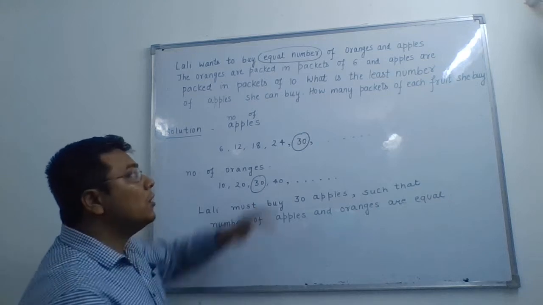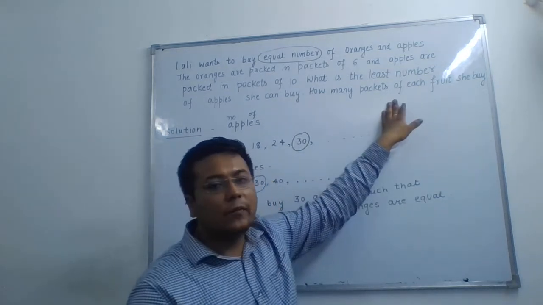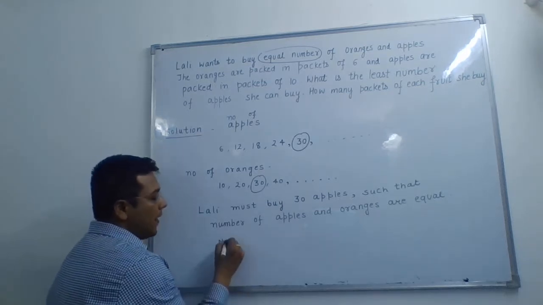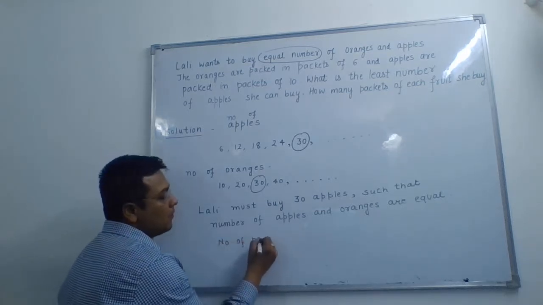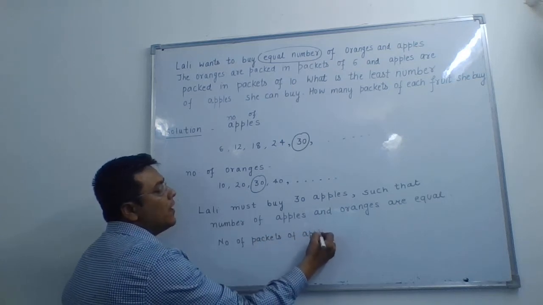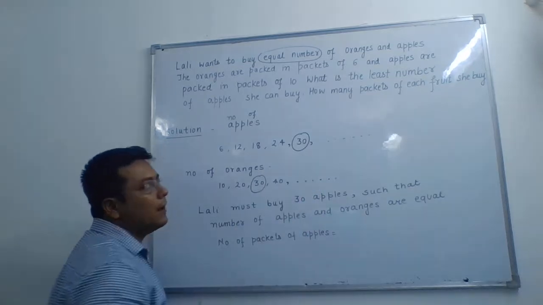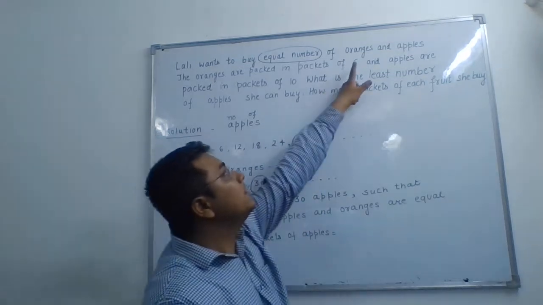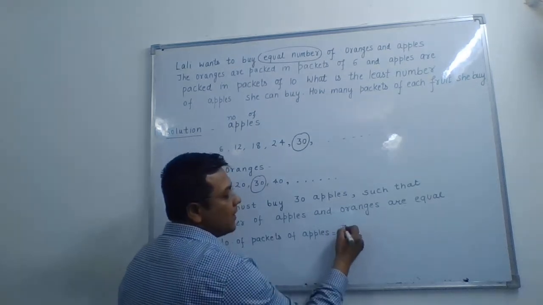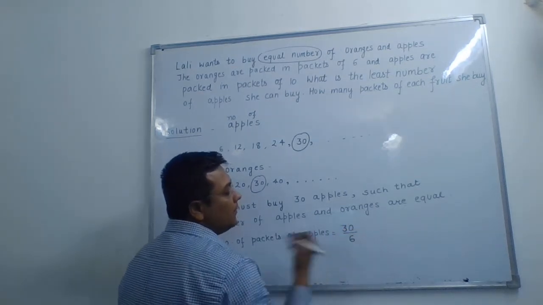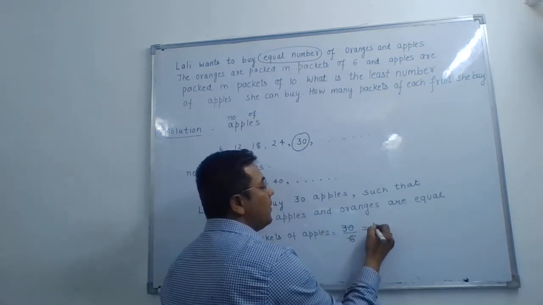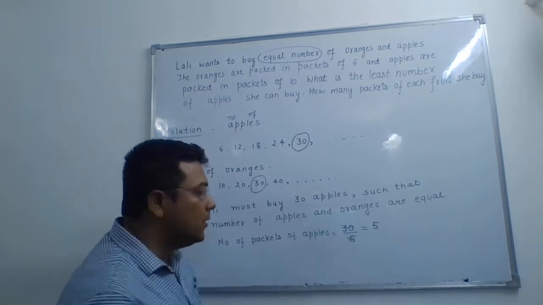Now we also have to calculate how many packets of each fruit should be there. So, number of packets of apples. We have a total of 30 apples and there are 6 apples in one packet. So the total number of packets can be calculated by dividing 30 apples by 6. So we should have 5 packets of apples.